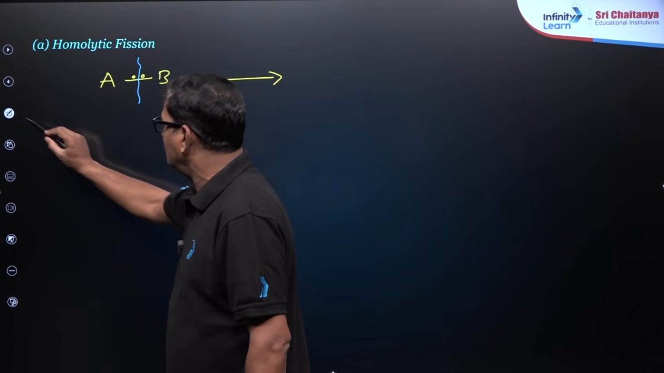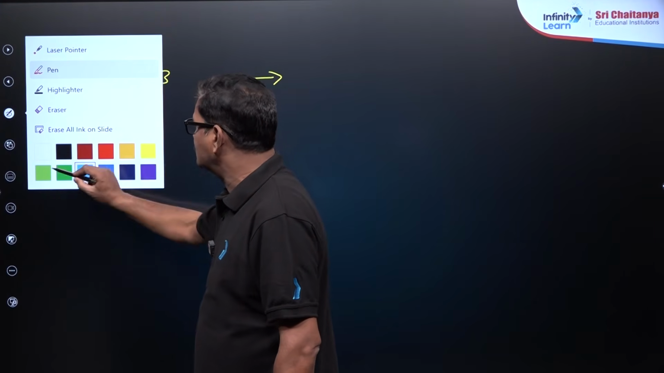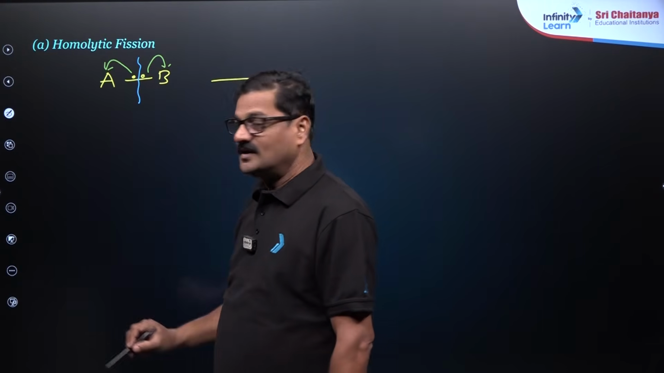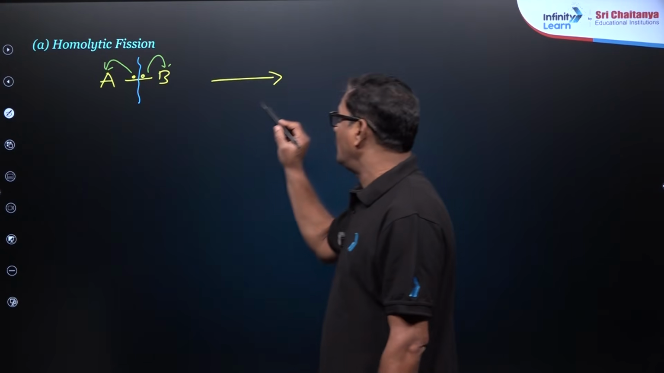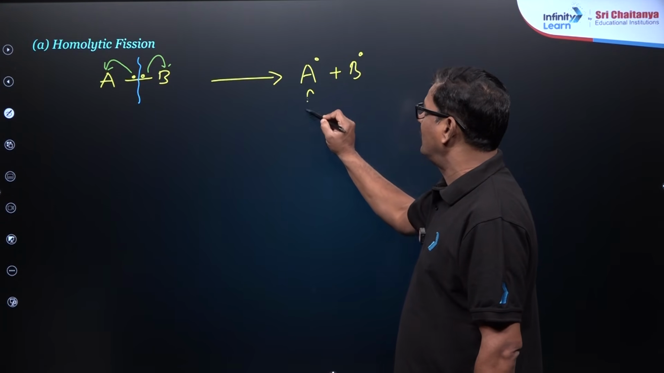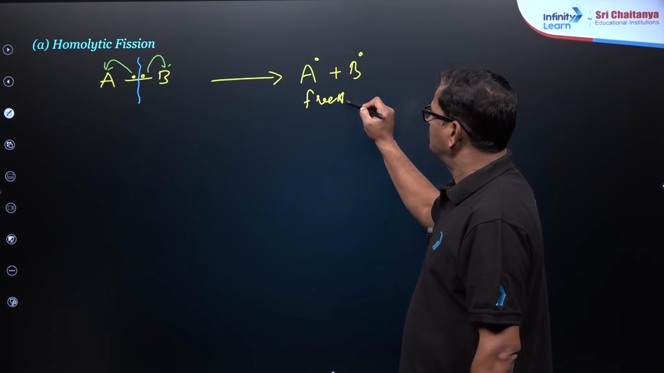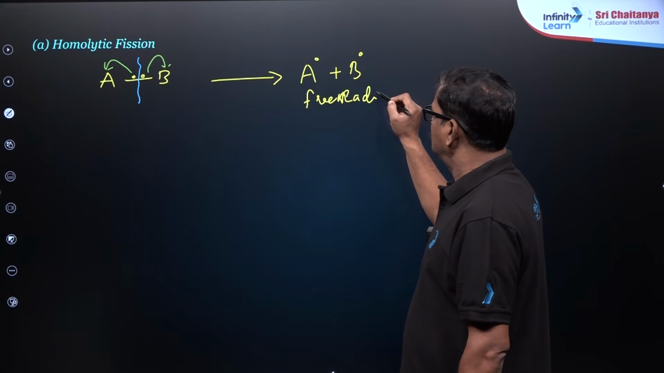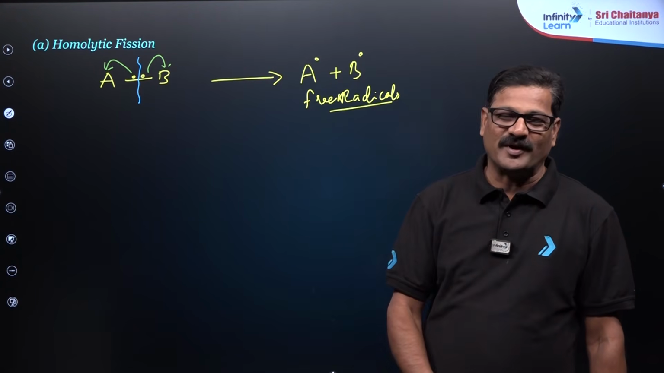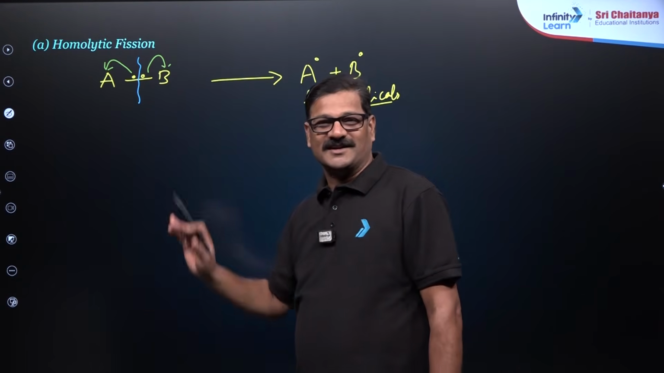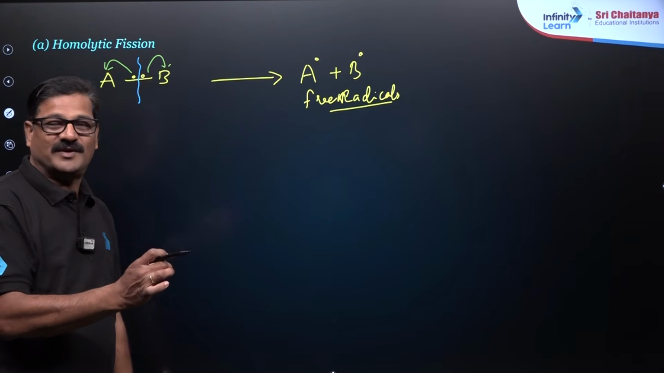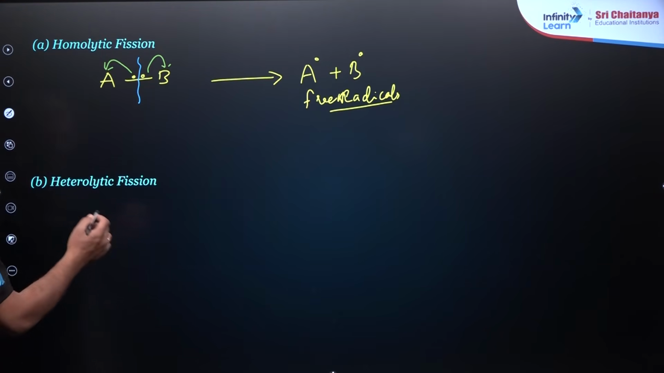When it is broken into halves and the bond is shifted, this is called homolysis. You will get A dot and B dot. These are called free radicals. Any book can tell you this, but there is a key point. Let me complete what heterolytic fission is, then I will come to that trick between homolytic fission and heterolytic fission.